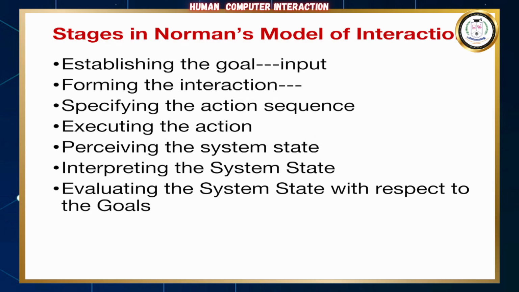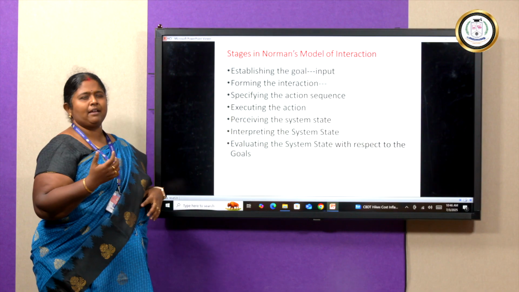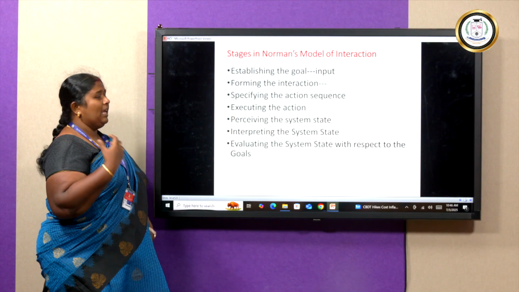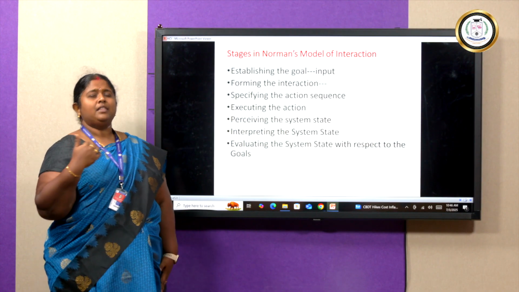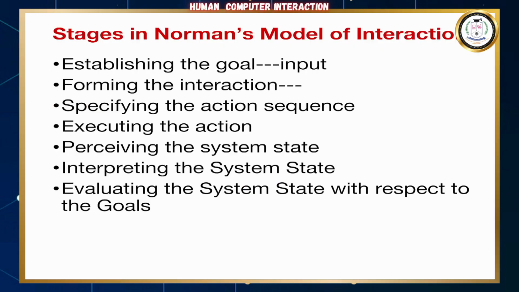Okay, so what does Norman's interaction cycle basically mean? It has establishing the goal. What is that goal? The input which we are going to give to the system. Once you give something as an input, an interaction is established between the user and the system, and we then specify the sequence of actions or the sequence of steps, and next comes executing. How are we going to execute these actions or these steps?